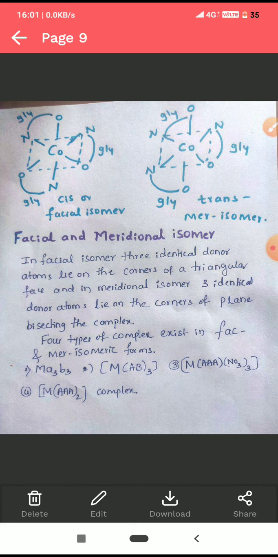On one trigonal face of the octahedron, 3 donor atoms are attached, and on another trigonal face 3 other ligands or donor atoms are attached, then it is called facial isomer, or in short it is written as fac isomer. In the meridional isomer, 3 identical donor atoms lie on the corners of the plane which bisects the complex.